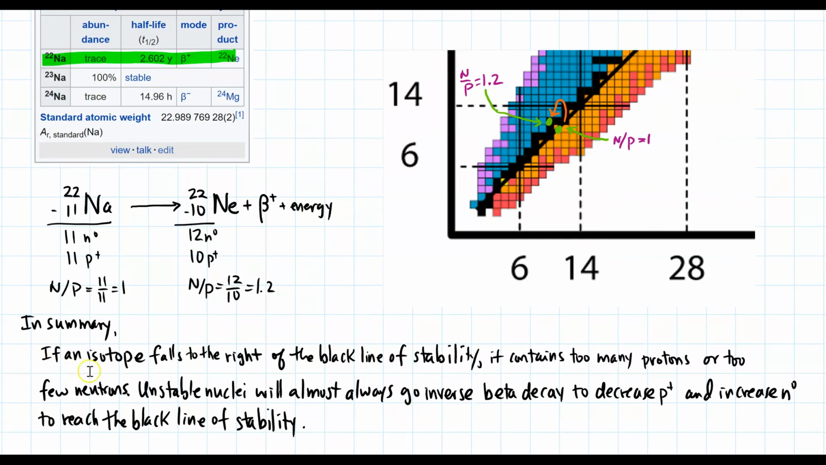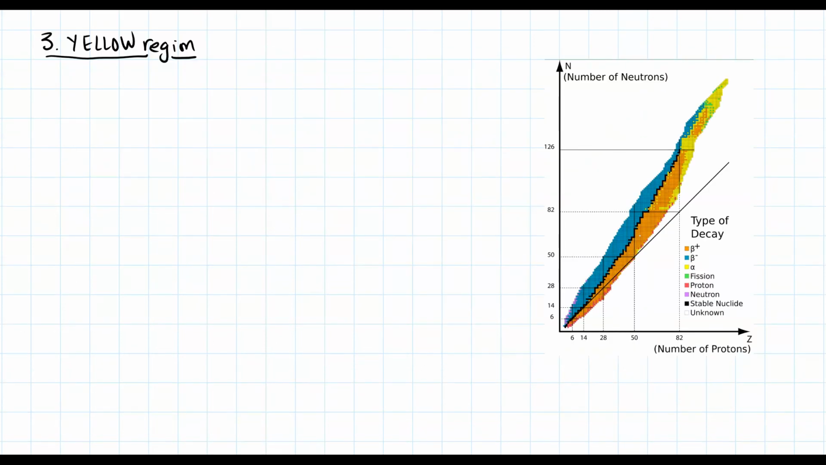In summary, if an isotope falls to the right of the black line of stability, it contains too many protons or too few neutrons. Unstable nuclei will always go inverse beta decay to decrease the number of protons and increase the number of neutrons to reach that black line of stability. Yellow region, which is this region right in here. Now you could see that right in here, there's a little bit of yellow, and there's a little bit of orange. That's a little bit more complicated than what we really want to talk about.